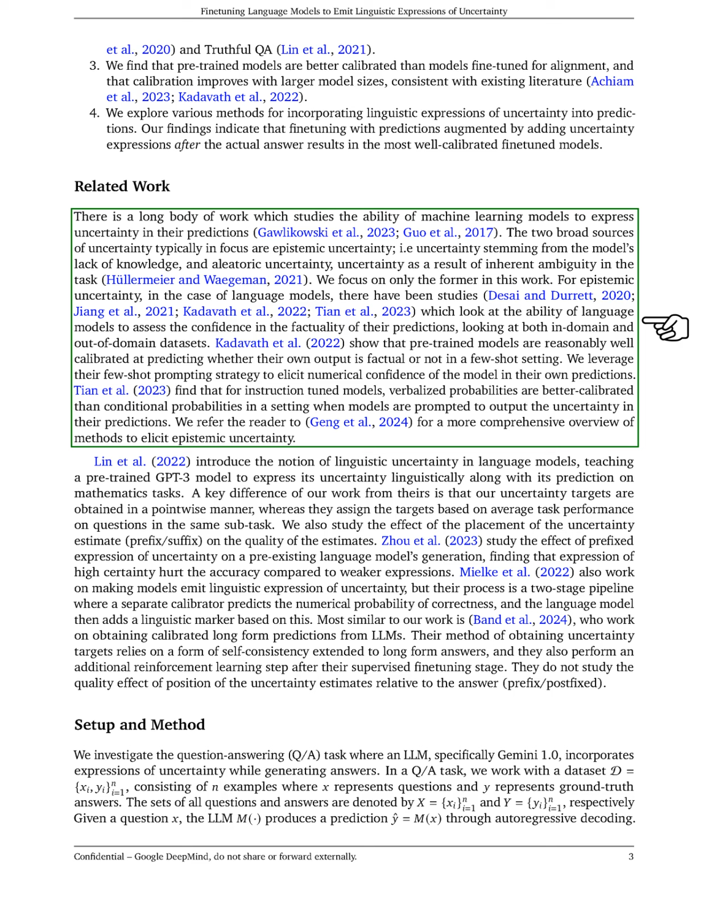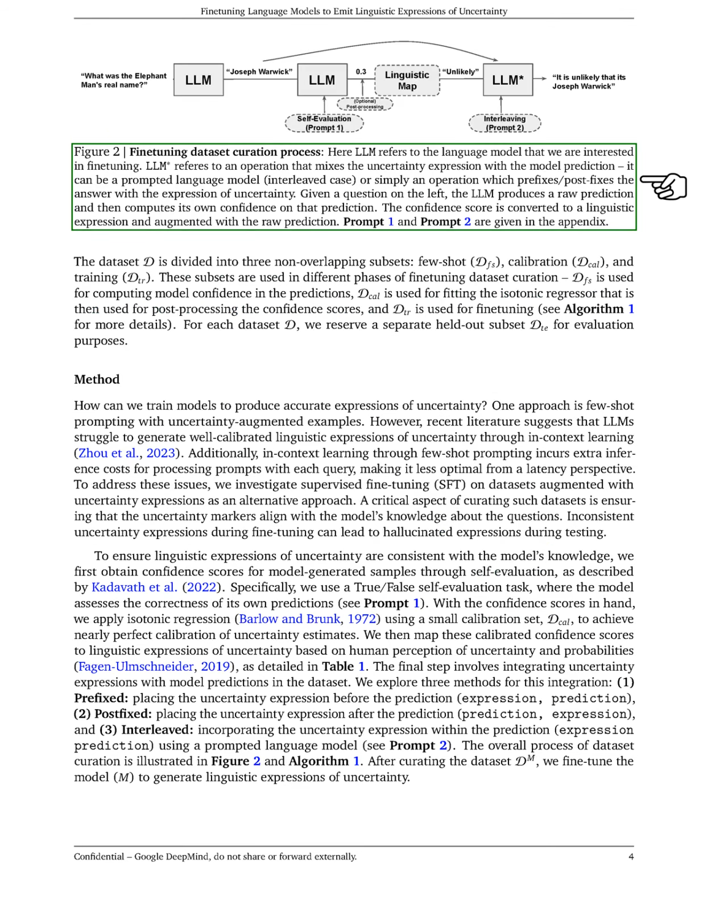Section: Setup and Method. In this section, we explore the question answering task where we utilize the Gemini 1.0 language model to express uncertainty in its answers. We work with a dataset made up of pairs of questions and their corresponding correct answers. We denote the questions as a set and the answers as another set. For any given question, the model generates a predicted answer through a specific decoding process.